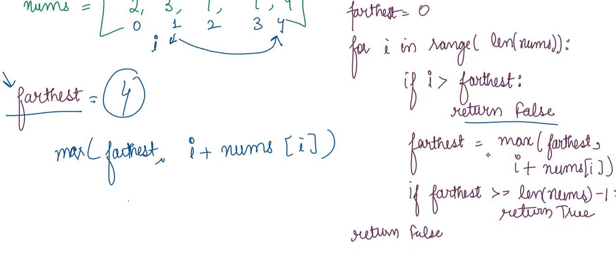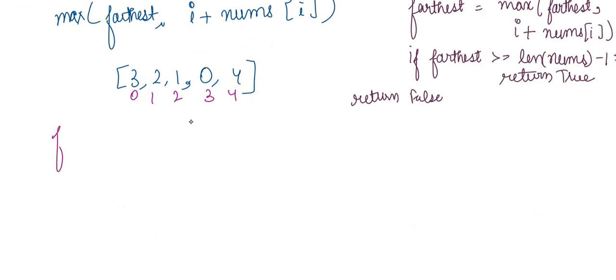Okay, so let's take one more example of the other equation that we have, this one. So what will happen here is the value of farthest in the beginning will be 0, but then here it will be 0 plus 3, which is 3, and then here I plus nums of I will be 3, which is not greater than the actual value, so let it be. Then 1 plus 2 will be again 3, which is okay.